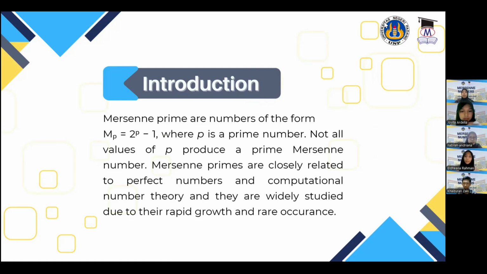If a Mersenne number M_P is prime, then it can be used to generate an even perfect number using the formula n equals 2 to the power (P minus 1) times (2 to the power P minus 1). In addition, studying Mersenne numbers helps mathematicians understand the behavior and distribution of prime numbers more deeply. I think this is all for me. I give it back to the moderator.